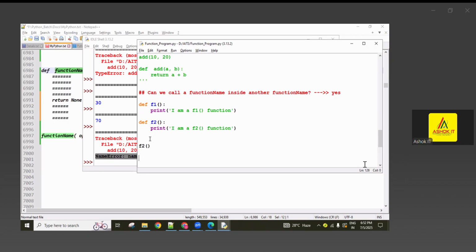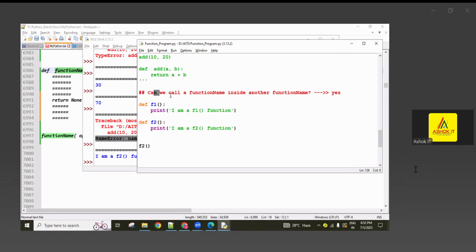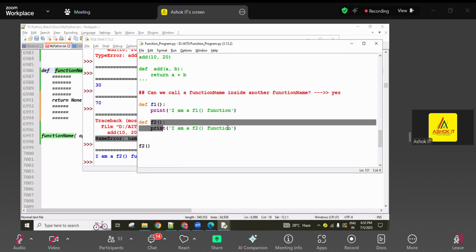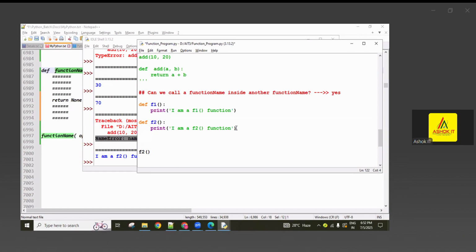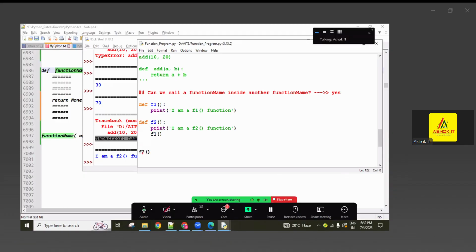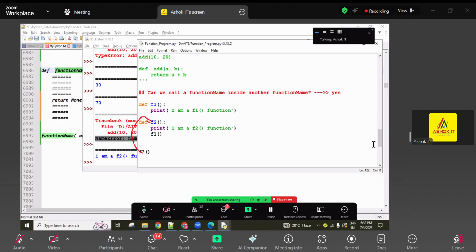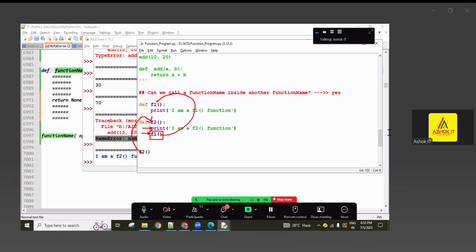So now what is the output? Just the function result you're going to get here: I am a f2 function. Okay. So now my question is, can we call a function name inside another function? For example, this f1 function can be called inside the f2 function. Yes, I said. So you can call like this here. Now here, first time when we are calling this f2, the cursor moves to here, and inside that this statement executes, next this statement executes. So this is what kind of statement? Again, function calling. Because of that, the cursor moves to here.